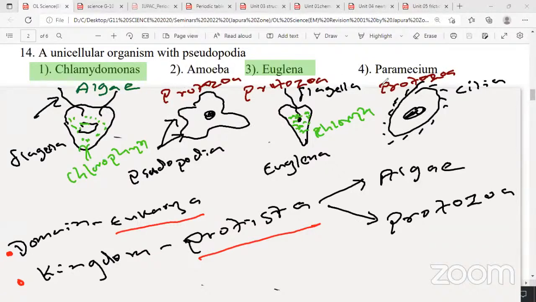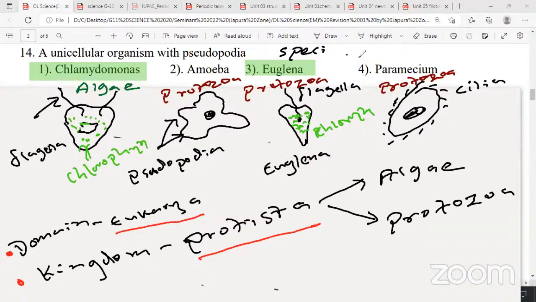If you want to observe these organisms in your school laboratory, what is the sample we use? Please write: hay extract or pond water. We use pond water or hay extract to observe these organisms in the school lab. All these are aquatic. There's a harmful protozoan called Plasmodium which causes the disease malaria. I have not given that one among these answers. Plasmodium is also a protozoan. What are the 4 protozoa in your syllabus?